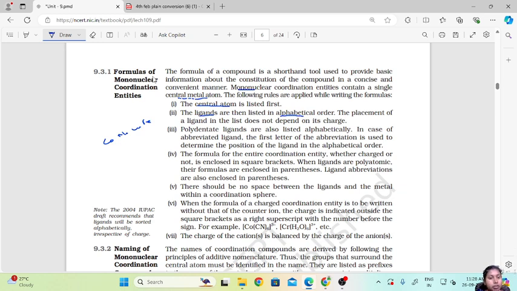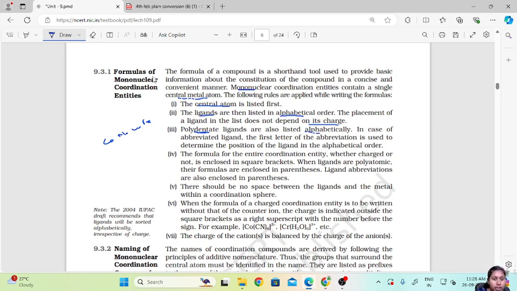Now the placement of a ligand in the list does not depend on its charge. When you place it on the list, it doesn't depend on the charge, we solely arrange it in alphabetical order. Polydentate ligands are also listed alphabetically.